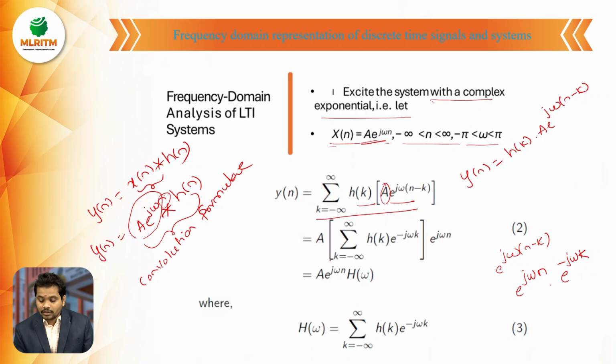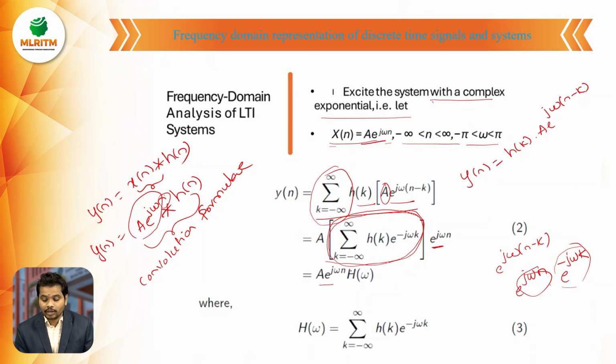Because the summation is with respect to k, I am considering e power minus j omega k inside the summation and e power j omega n outside the summation.